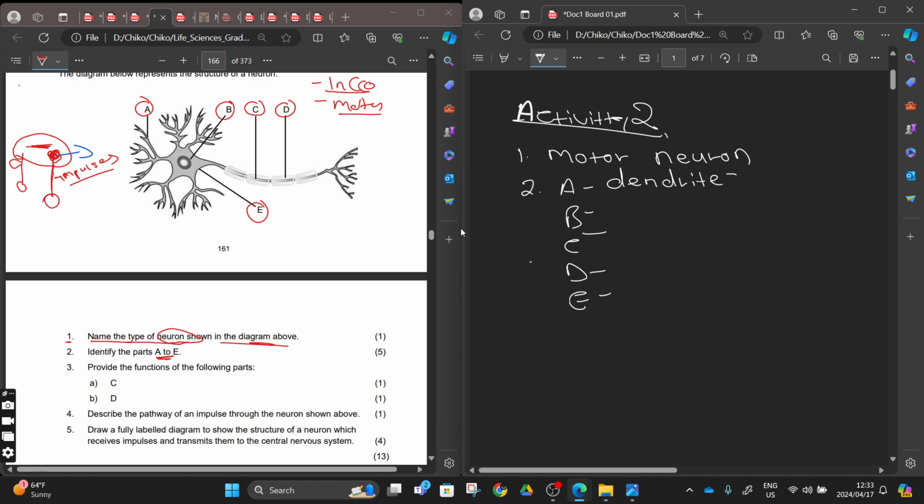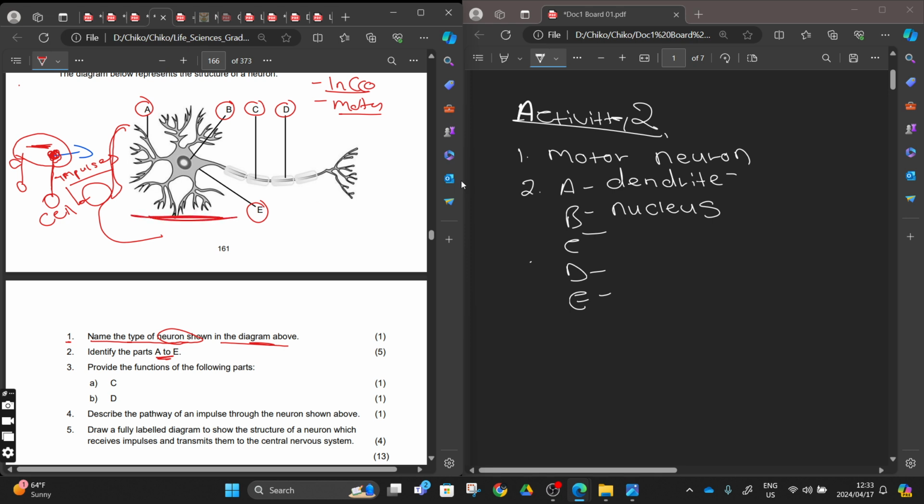Then number B, where is number B? We say this one is a nucleus. You can agree with us, this is a nucleus, because the cell body is going to be something like this. All this part here will be our cell body. So, nucleus. Number C, what is number C? We say this is an axon. You can see there at the center that it's an axon. What is the function of the axon? To transmit impulses from the cell body to the axon terminal.